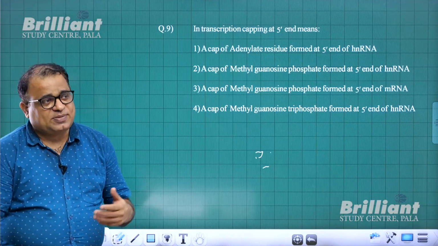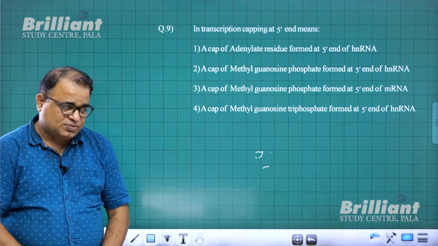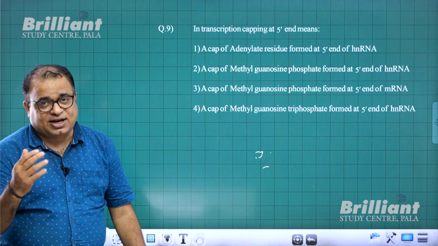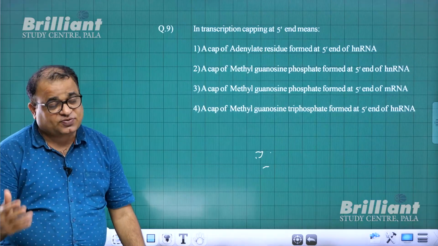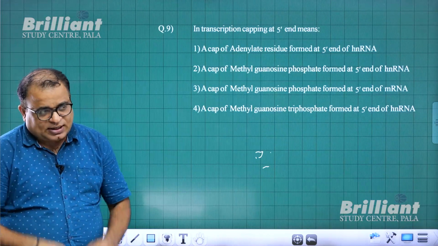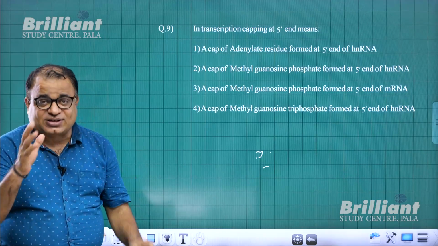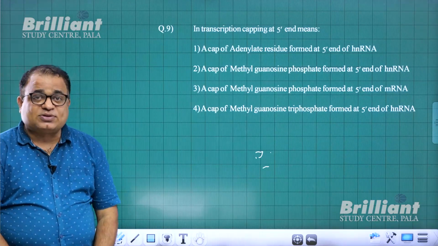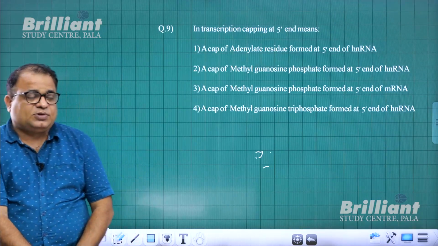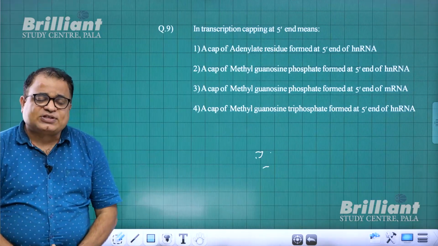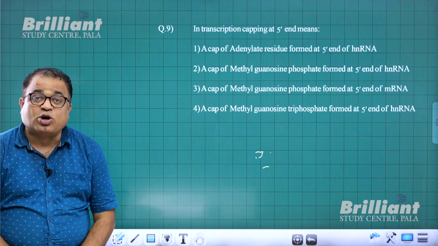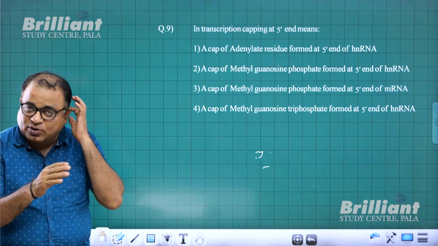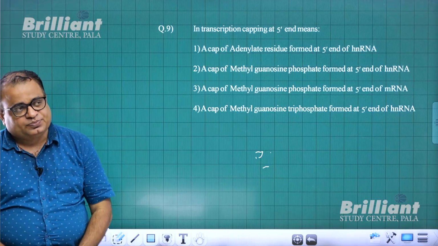So immediately after transcription in case of eukaryotes, hnRNA, heterogeneous nuclear RNA, is formed. And this hnRNA has coding sequences called exons, and non-coding sequences called introns.